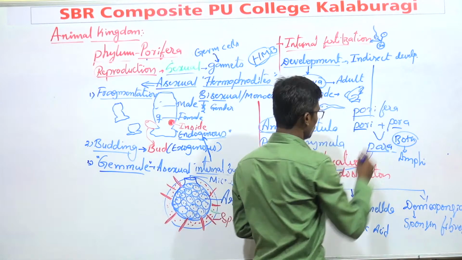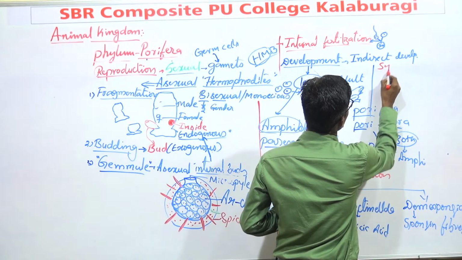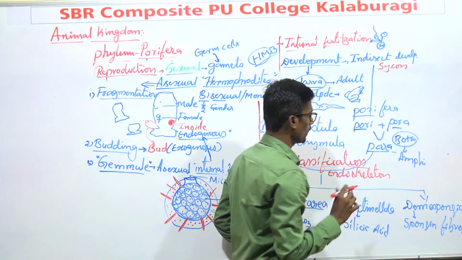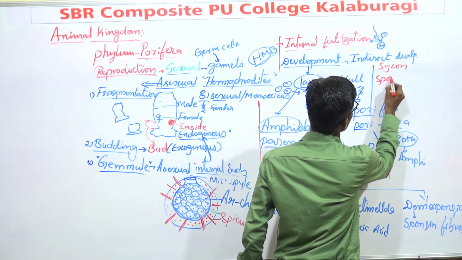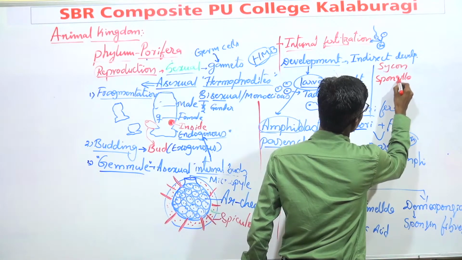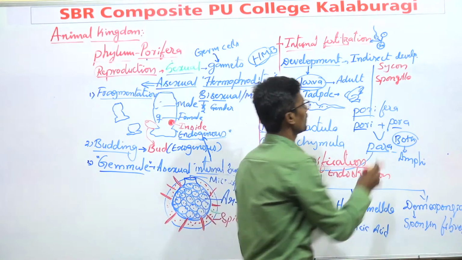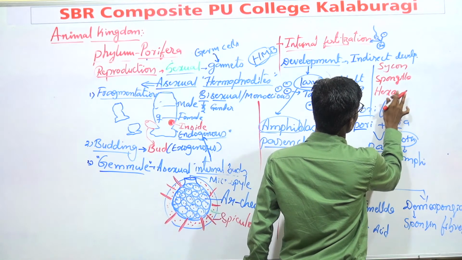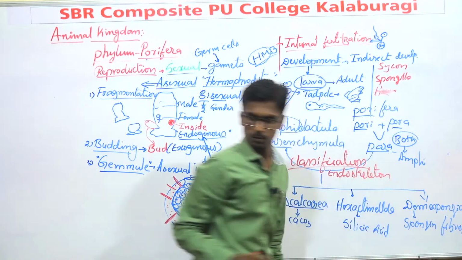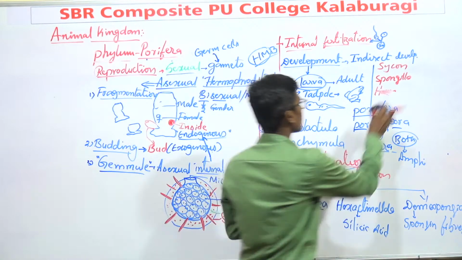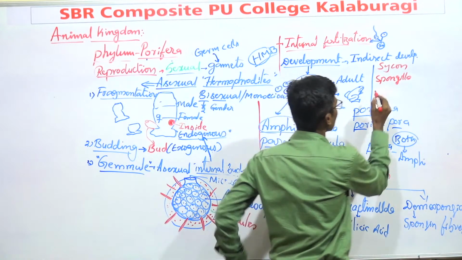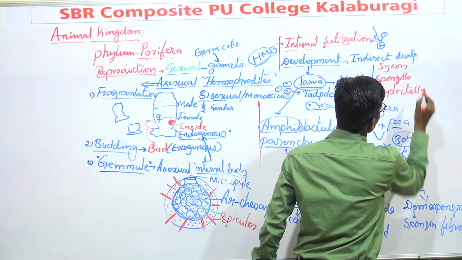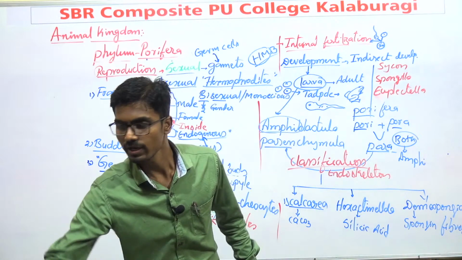Finally, you should know the examples for this phylum. First of all, remember Sycon, the best example for Porifera, and another one is Spongilla, a freshwater sponge. Another very important example is Euplectella, also known as Venus flower basket.